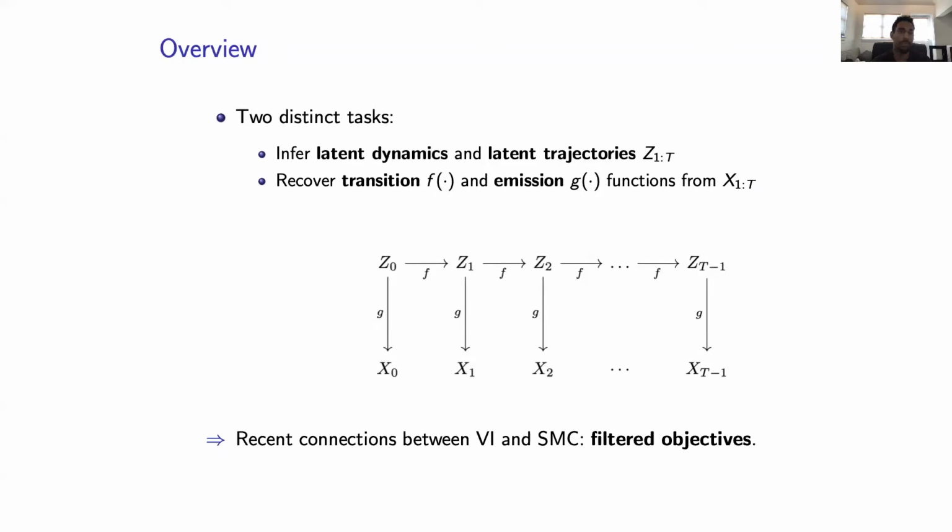Recent connections between two families of approximate Bayesian inference algorithms, variational inference and sequential Monte Carlo, have been established, where sequential Monte Carlo is used to construct an estimate of the marginal likelihood, which is then used to define a variational objective by forming a lower bound. These objectives are filtered, meaning that the estimate for the latent state at time t uses information only up to the current time point, as opposed to the complete observation sequence.